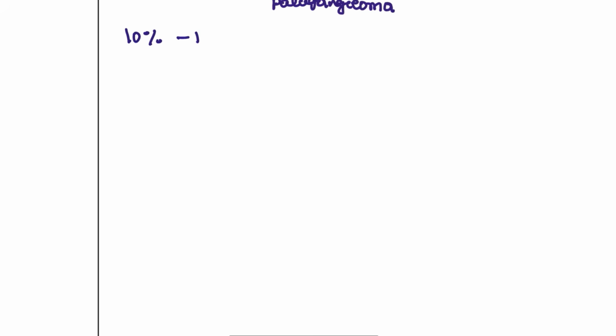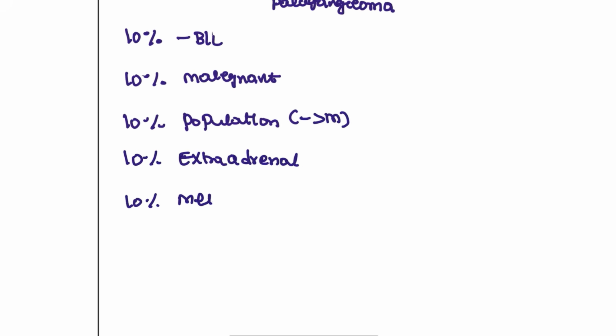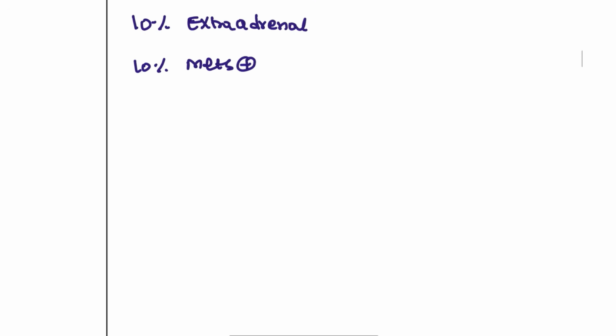But this follows one of the best rules that you can remember: the 10% rule. 10% of the patients have bilateral disease. 10% of the patients can have malignant lesions. 10% only of the population is involved, and in that, females are more commonly affected than males. 10% is extra-adrenal, and only 10% can develop metastasis of the condition.